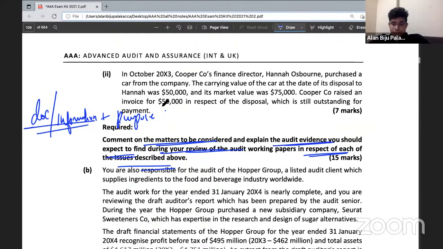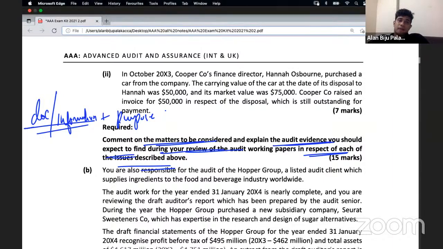Next one, a written representation from the management stating that dash, or to confirm dash.